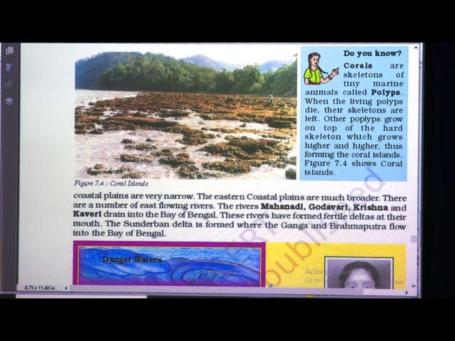So, these rivers have formed fertile deltas at their mouth. The Sundarban delta is formed where the Ganga and Brahmaputra flow into the Bay of Bengal. The place where Ganga and Brahmaputra are flowing into the Bay of Bengal, there one delta is formed and that is called the Sundarban delta.